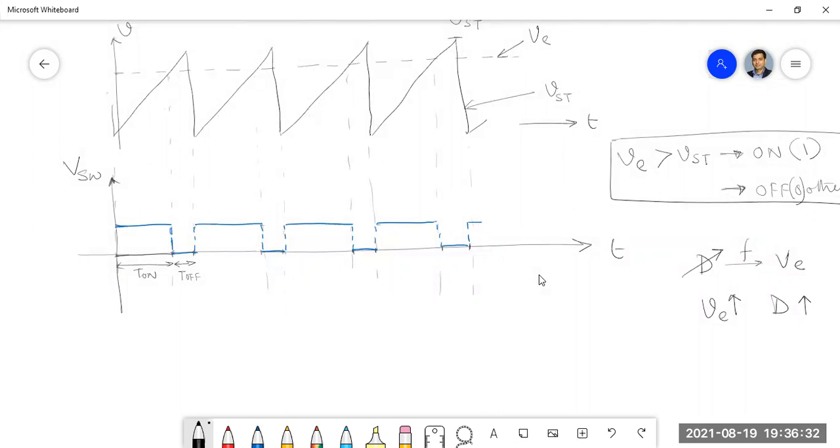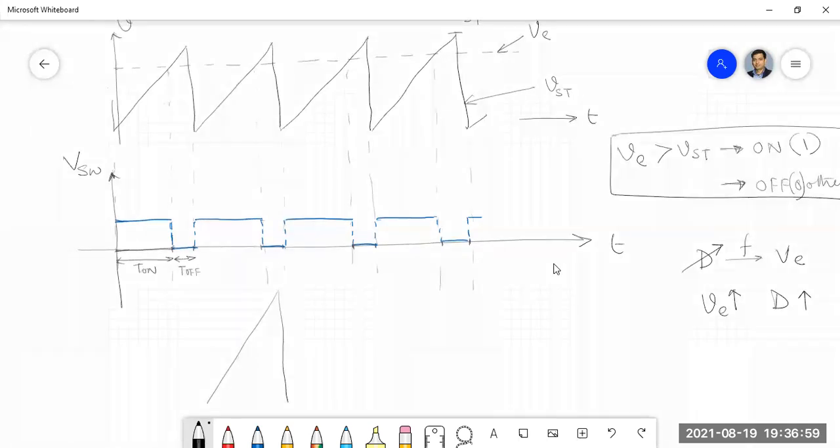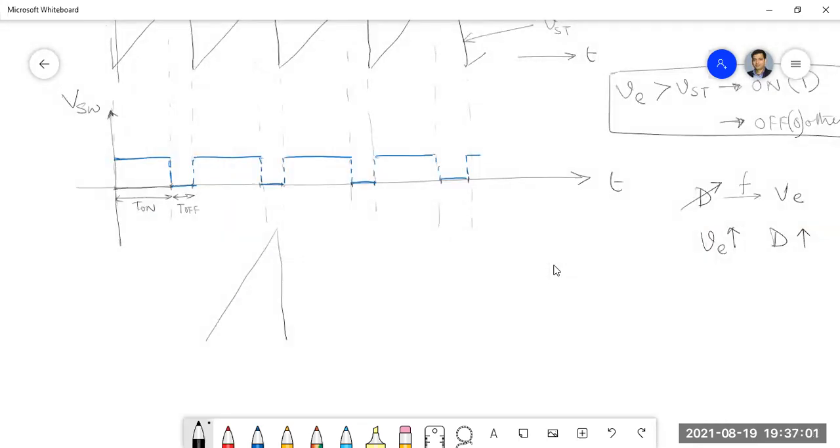Now what type of signal do we use in CRO as a base signal? In the time-base generator, what type of signal do we use? Sir, some sort of triangular, whose rise time is higher but fall time is smaller. So far I can remember, we use the sawtooth wave only.